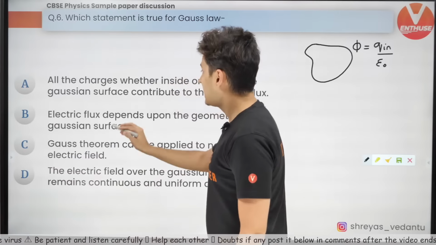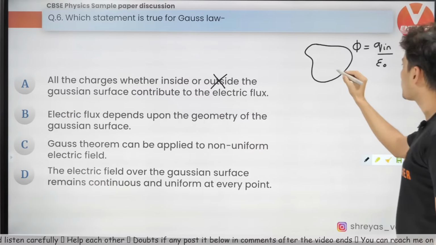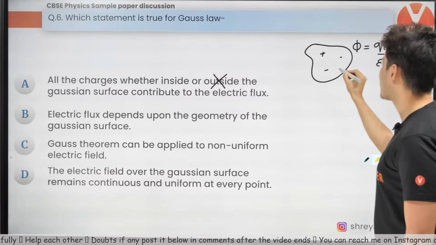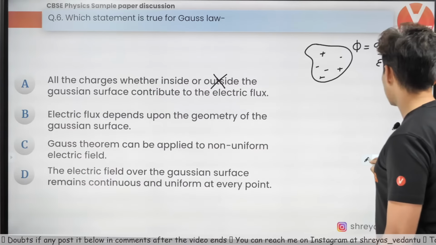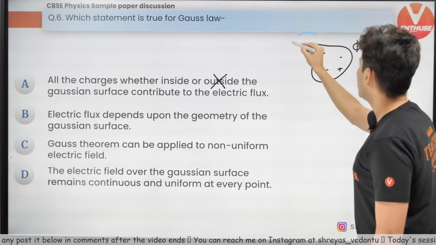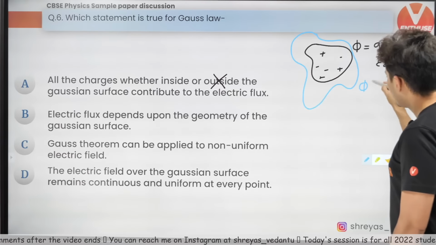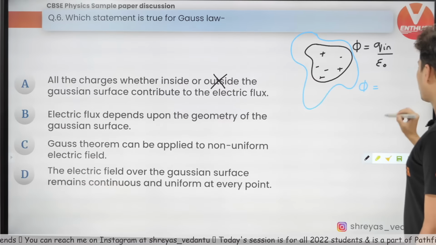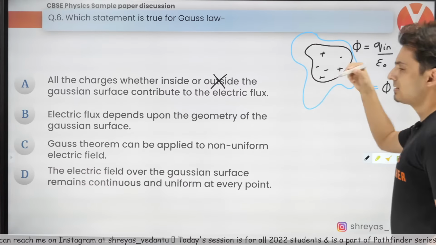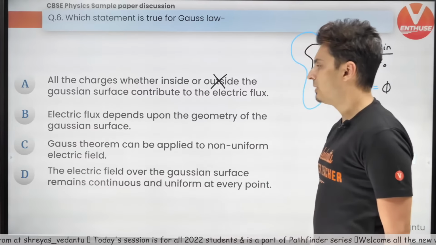Very good. Next, electric flux depends on the geometry of the Gaussian surface. No. It only depends on the charges inside. Whatever charges are there inside, that's all that matters. Even if I take a different shape or geometry, the flux will still be the same, because the inside charge is the same. That's all. Next, Gauss theorem can be applied to a non-uniform electric field.